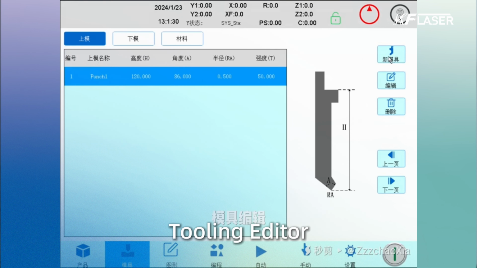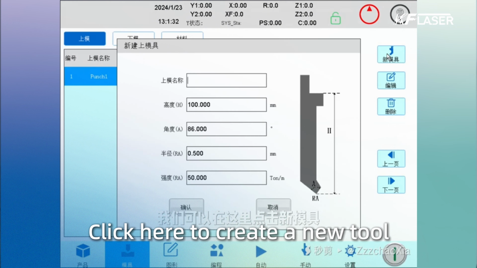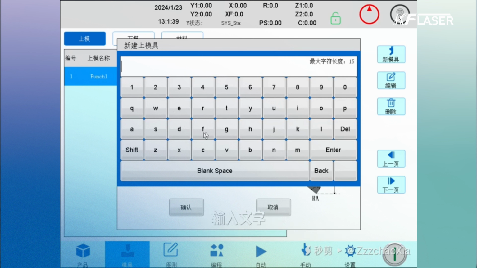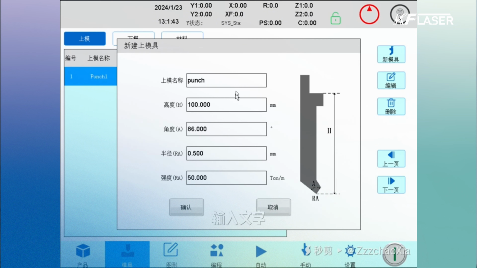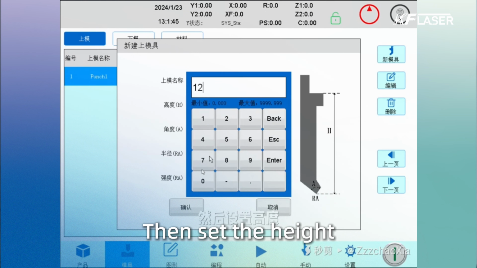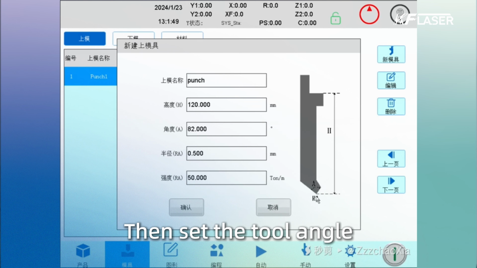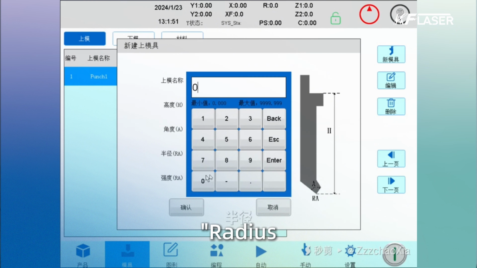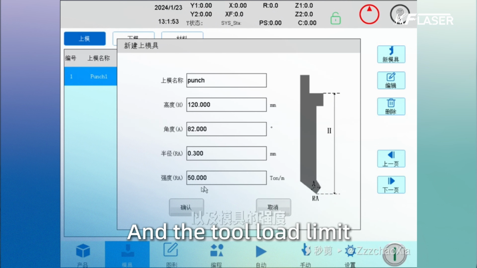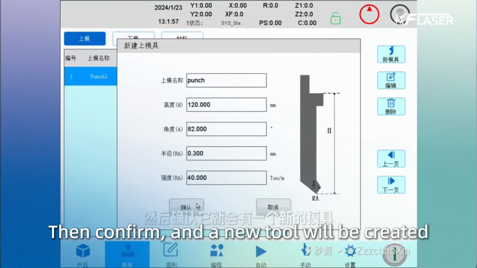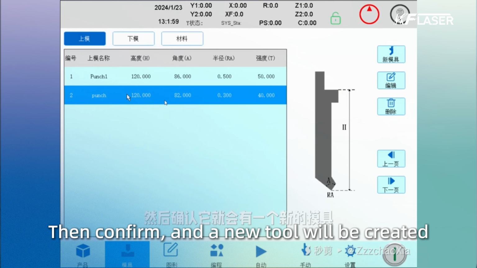Tooling Editor. Click here to create a new tool. Enter a name for the tool. Then set the height. Then set the tool angle, radius, and the tool load limit. Then confirm, and a new tool will be created.